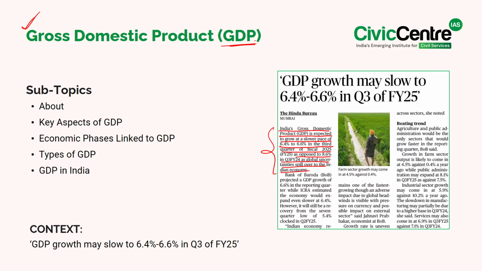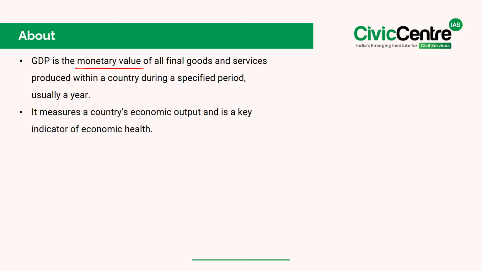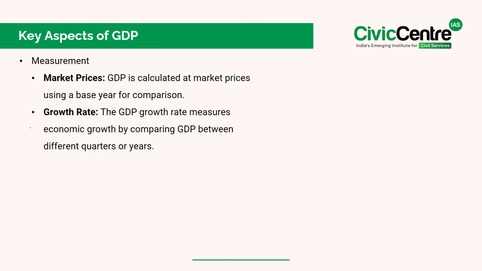Know that gross domestic product, that is GDP, is the monetary value of all the final goods and services produced within a country over a specified period, usually a year. It is the most important indicator of economic health as it measures a country's economic output and growth. Now, let's look at the key aspects of GDP. One of the most important aspects is measurement, where GDP is calculated at market prices using a base year for comparison. Another important aspect is the GDP growth rate, which measures economic progress by comparing GDP across different quarters or years.